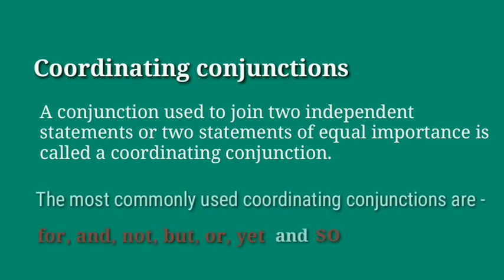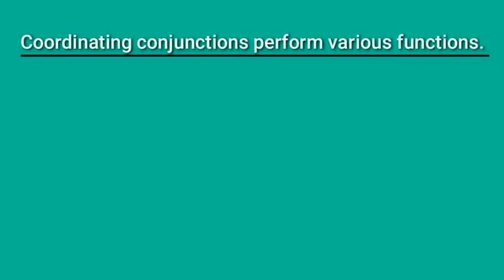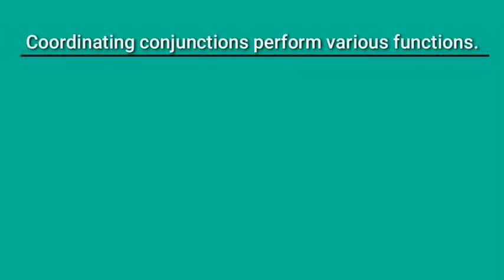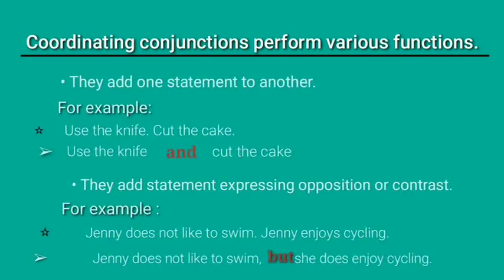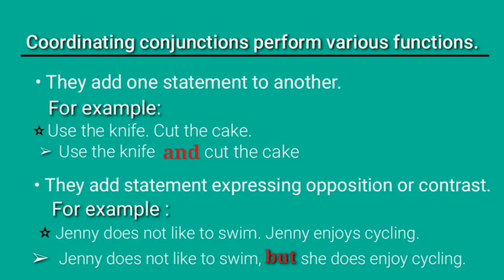The most commonly used coordinating conjunctions are for, and, nor, but, or, yet, and so. Coordinating conjunctions perform various functions. So what kind of various functions? Let us see one by one. First one, they add one statement to another. To understand it more clearly, let us look at the examples.